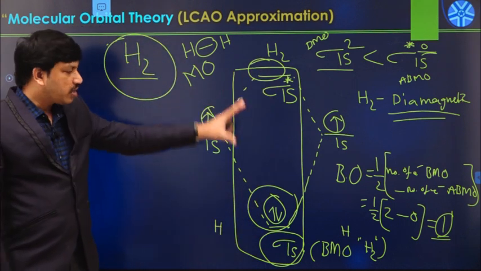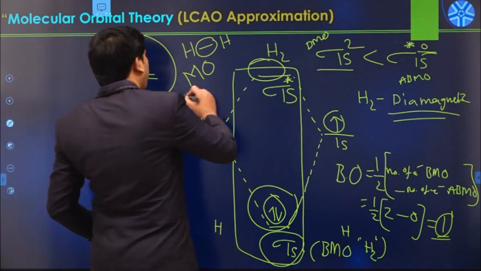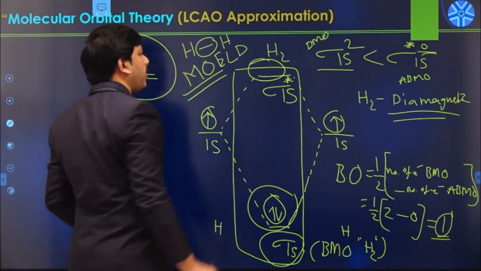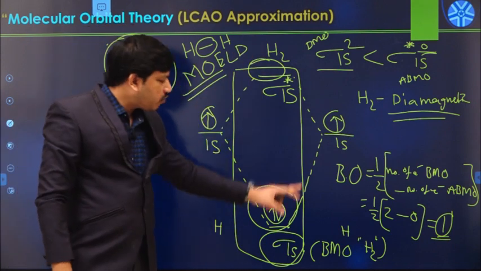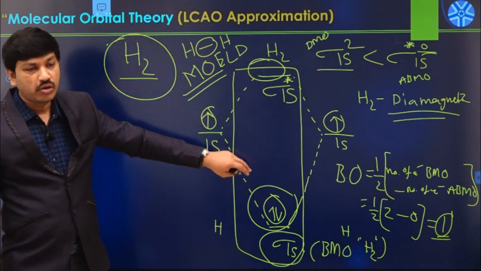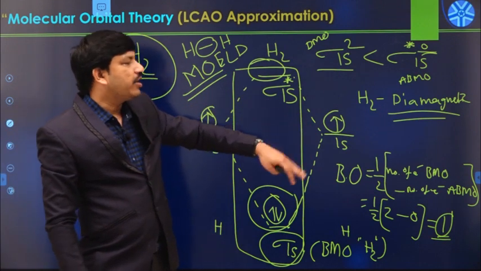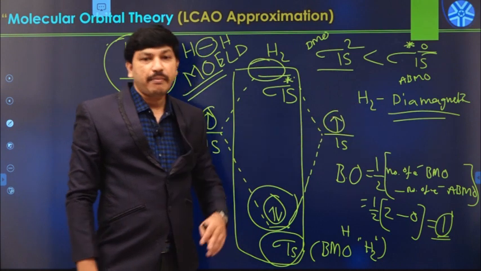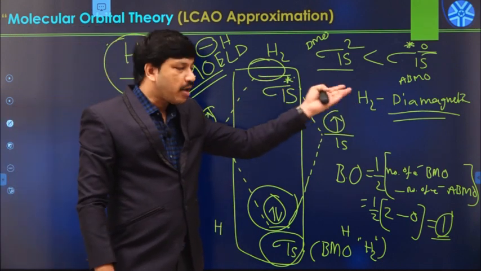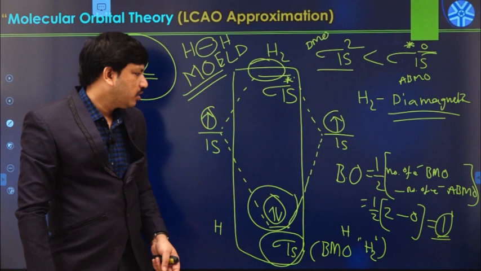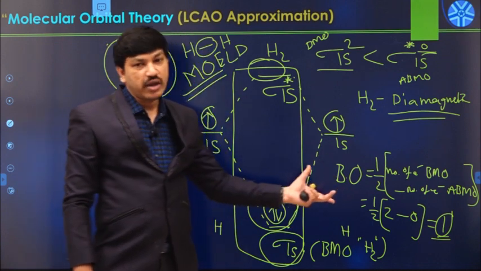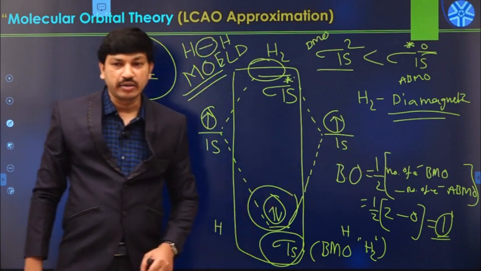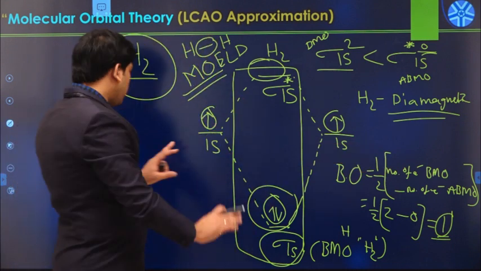Once we construct the MO energy level diagram of any molecule, from this diagram we can predict many things. We can predict the magnetic nature, whether it is diamagnetic or paramagnetic. Or we can calculate the bond strength value, whether it has a single bond, double bond or triple bond. So this is one of the examples.